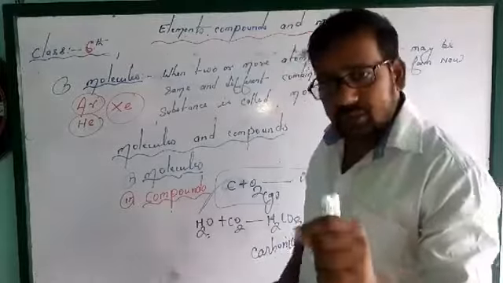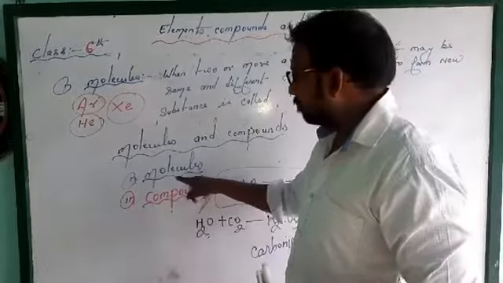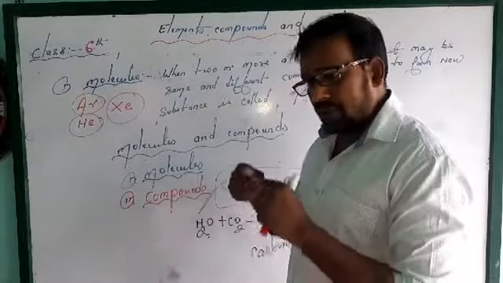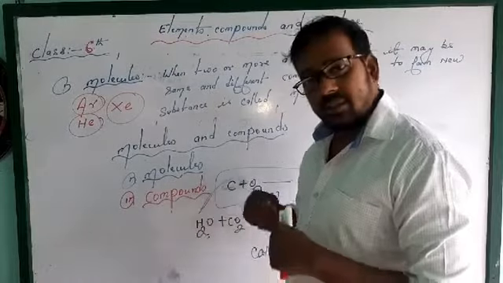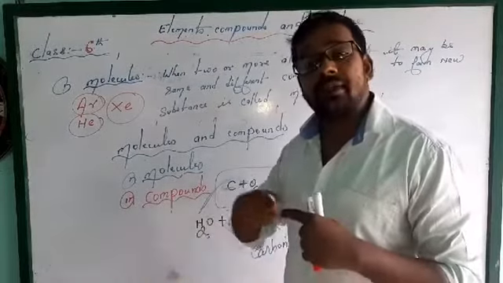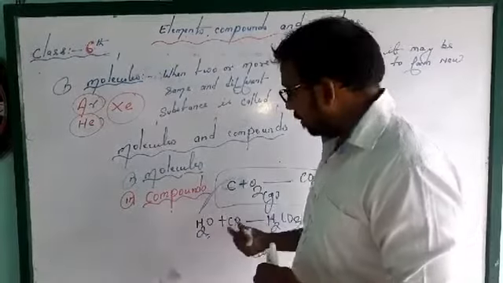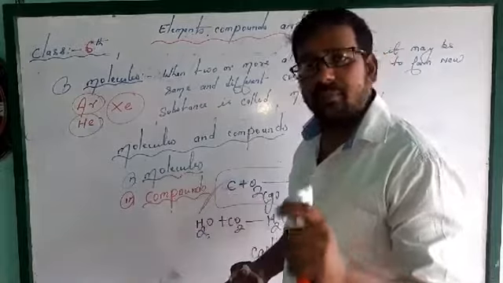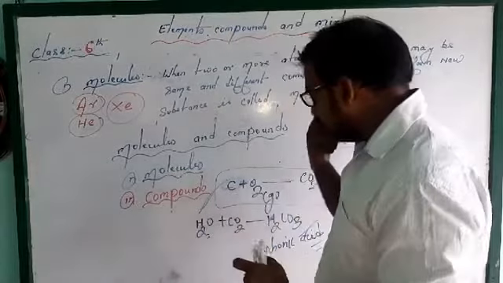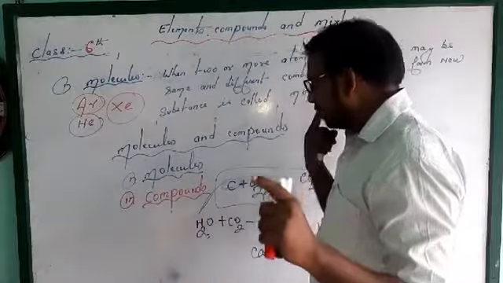So one thing you have to keep in mind: molecules means when two and more same elements combine, and a compound is when two and more different elements combine chemically. That is called a compound, meaning a heteroatomic molecule. That is a very important thing. So please keep it in your mind, my students.